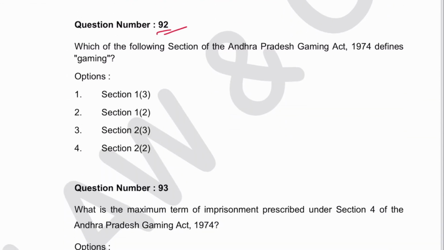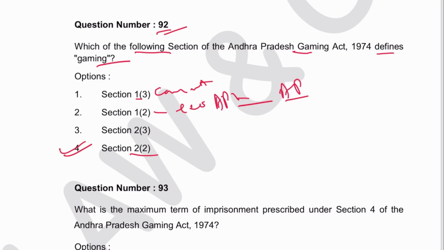Next is 92. Which of the following sections of the Andhra Gaming Act defines gaming? This is defined in section 2(2). 4 is the answer. 1(3) is when this Act came into force, and 1(2) is the extent of the AP Gaming Act, which is up to only Andhra Pradesh.